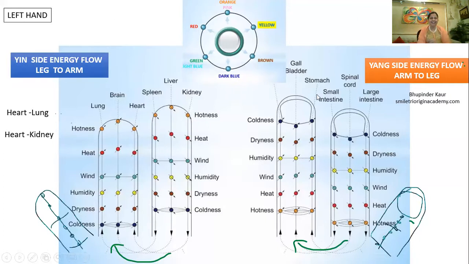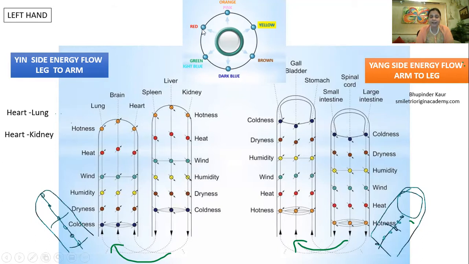So here we will see how to treat. So this is the 6 energies. And as you have understood now, wind is thymus gland, heat energy is thyroid, hotness energy is connected with the pituitary gland, humidity energy is connected with your Langerhans island, the pancreas, dryness energy is connected with adrenal glands, and coldness energy is connected with ovaries and testes. Okay, so now our case is the thyroid gland. It means we have to focus on heat energy.